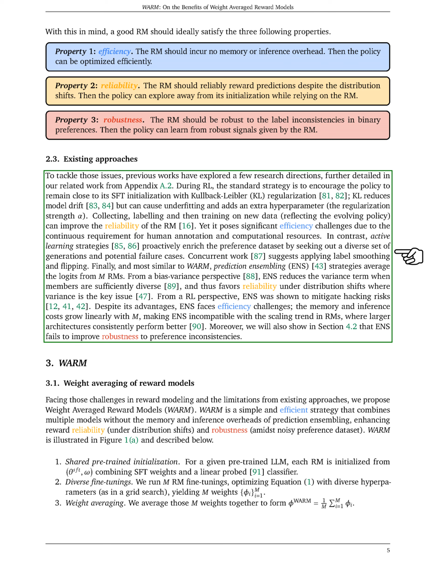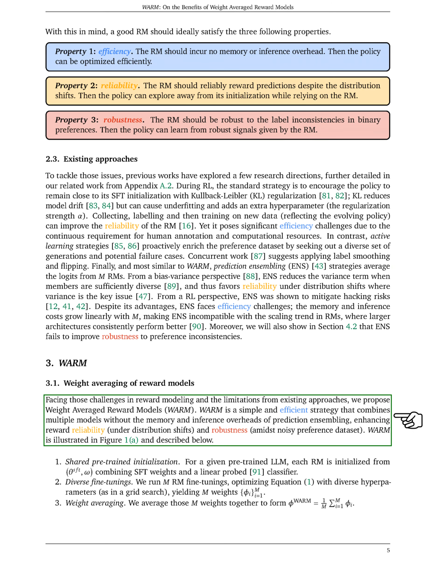and computational resources. Active learning strategies, on the other hand, proactively enrich the dataset by seeking out a diverse set of generations and potential failure cases. Some researchers also suggest using label smoothing and flipping. A method similar to ours is prediction ensembling, which averages the outputs from multiple reward models. This approach can reduce variance when the models are diverse enough, making it more reliable under distribution shifts. However, it's not very efficient because the memory and computational costs increase linearly with the number of models.